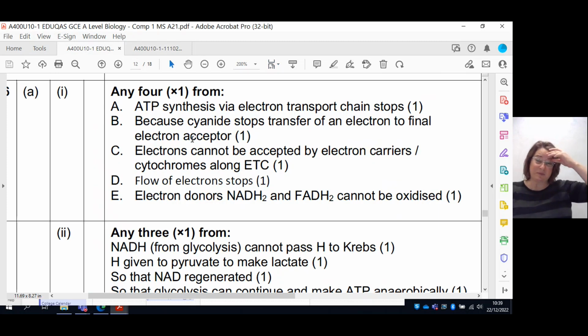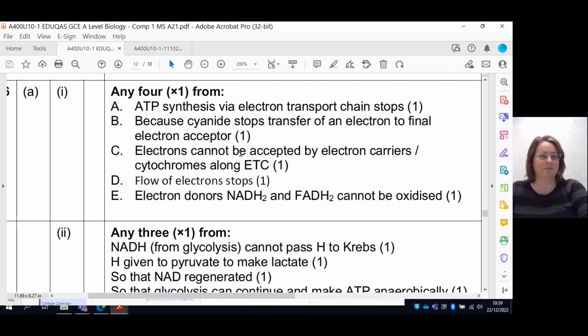ATP synthesis via the electron transport chain stops because cyanide stops the transfer of the electron to the final acceptor. You don't even need the word oxygen here, so you're good. Electrons cannot be accepted by electron carriers along the electron transport chain.